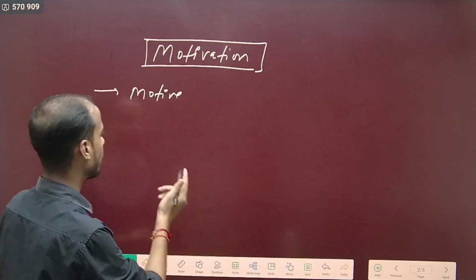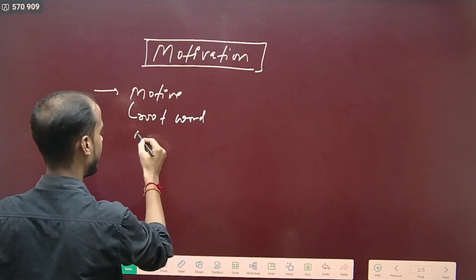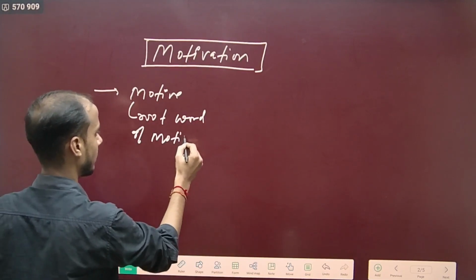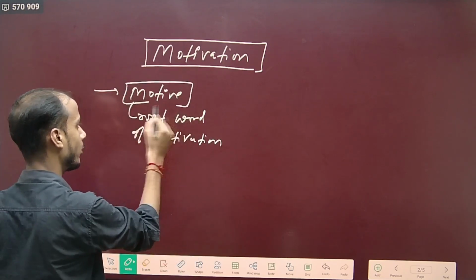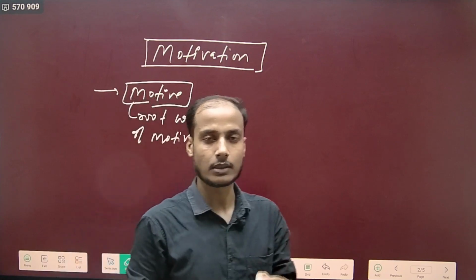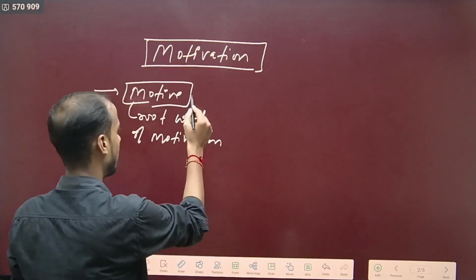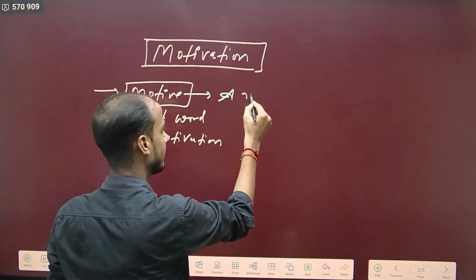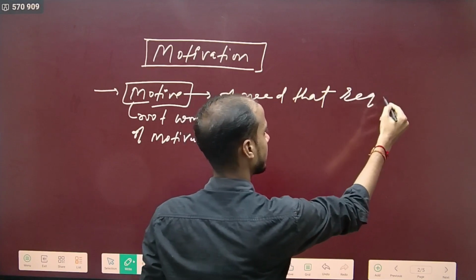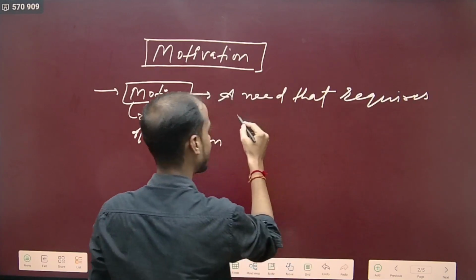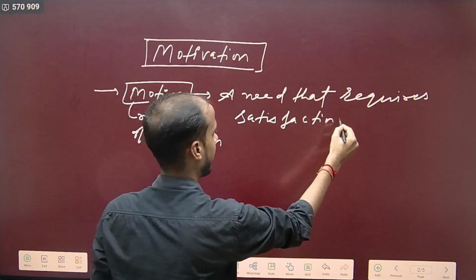So motive is the root word of motivation. If motive is the root word of motivation, then what does motive mean? This is the question. Let's understand. Motivation means a need that requires satisfaction. Try to understand satisfaction.